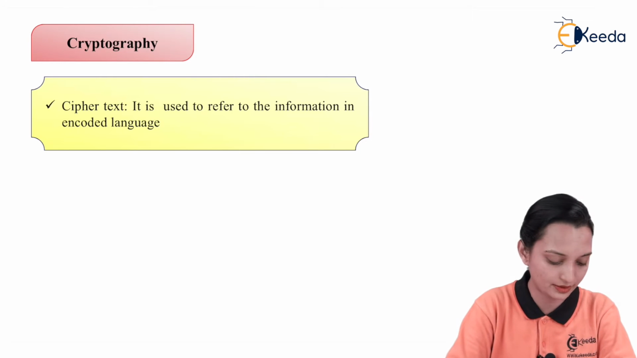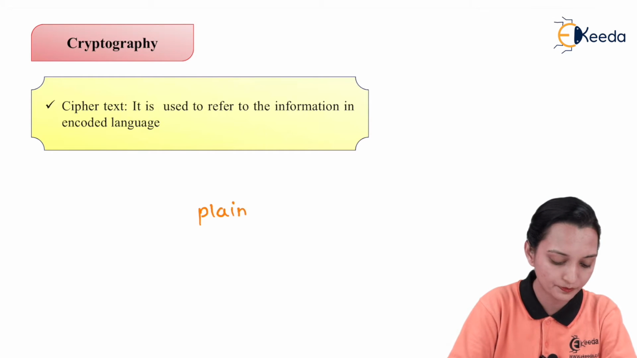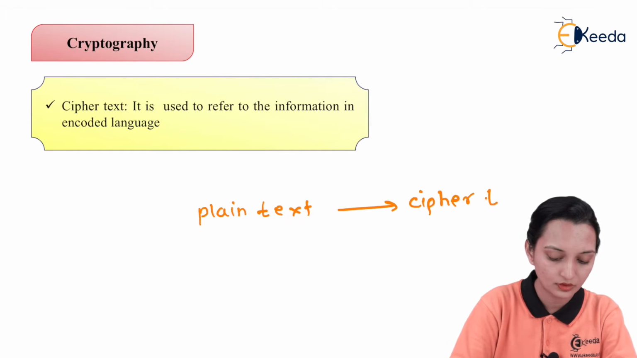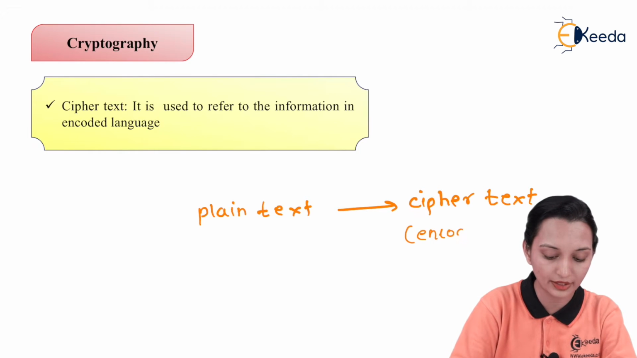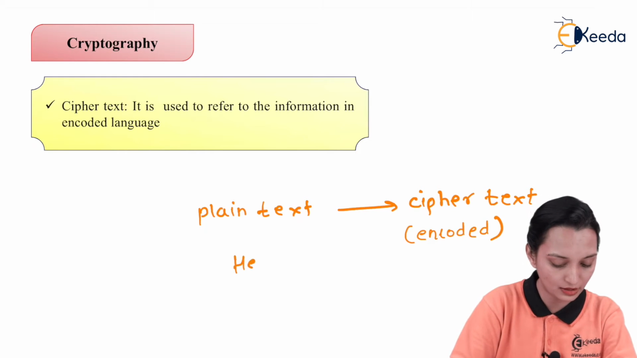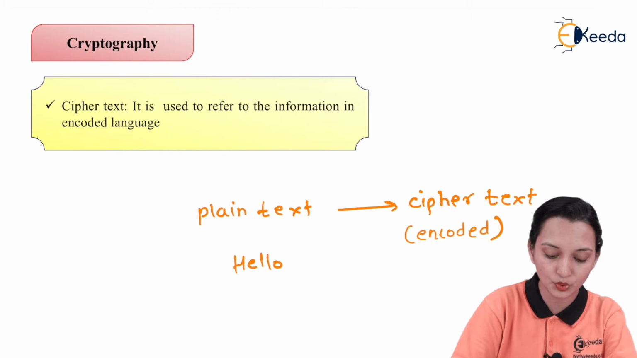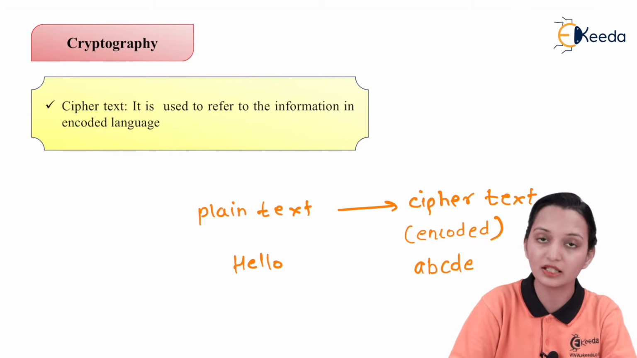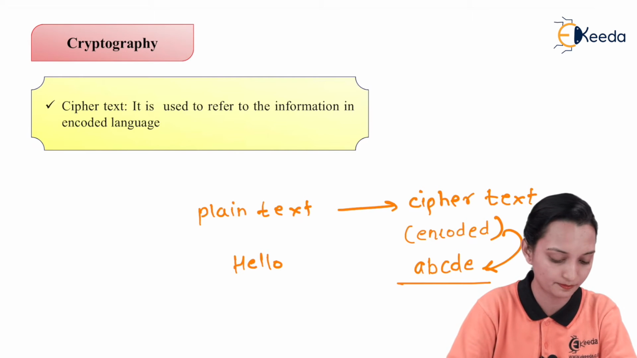So similarly, ciphertext is used to refer to the information in the encoded language. So after the plain text is going to convert into the ciphertext, encryption occurs. So the data is nothing but what? Encoded data. So when hello we try to put as an input to the sender and to receiver, A, B, C, D, E will reach. Then A, B, C, D, E is nothing but what? Encoded data or encrypted data. So this is nothing but what? Ciphertext.